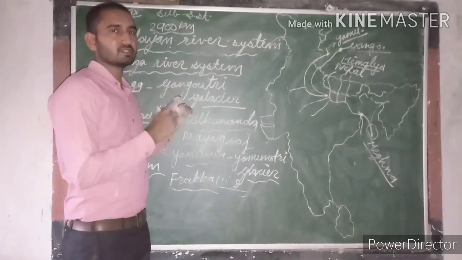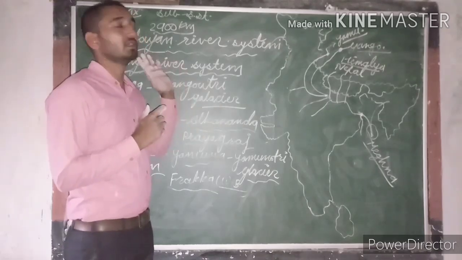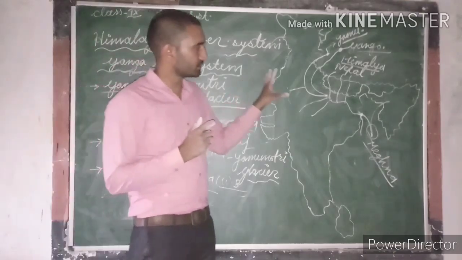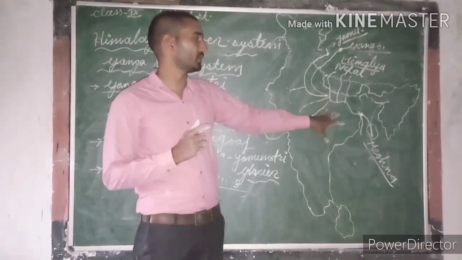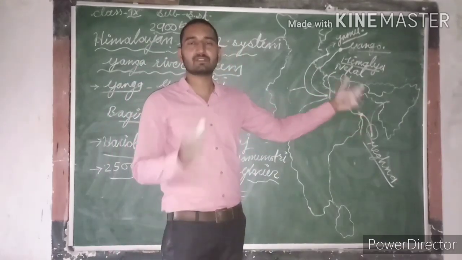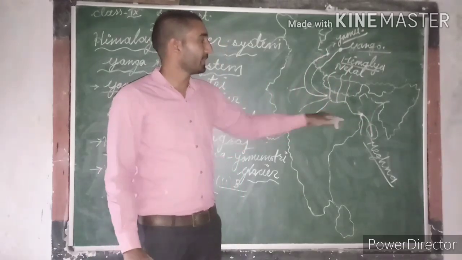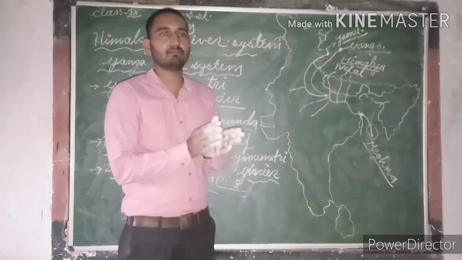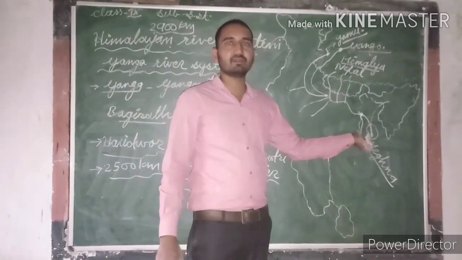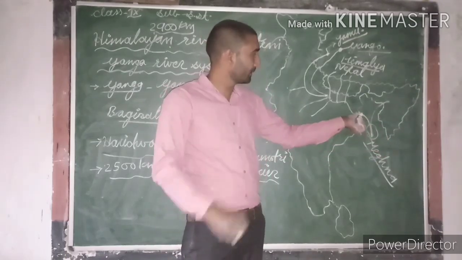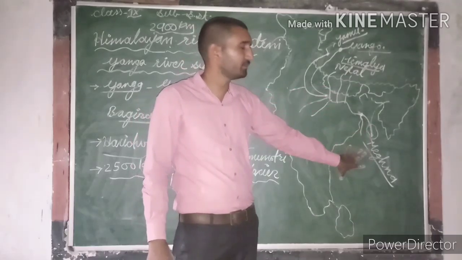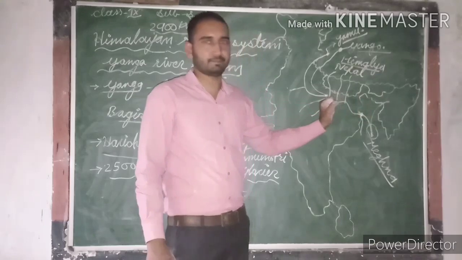Some other tributaries of Ganga river originate from the central highlands, which are Chambal river, Sun river and Betwa river. And all these rivers form a large amount of water, which finally enters in Farakka, the easternmost point of Ganga in India. And here the Ganga river gets divided in two parts, means two distributaries, Hooghly river and the Bhagirathi river. Hooghly river flows in the southern direction and finally falls into the Bay of Bengal,